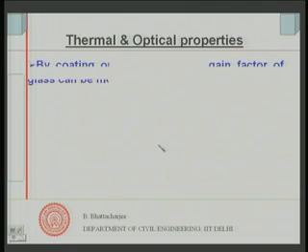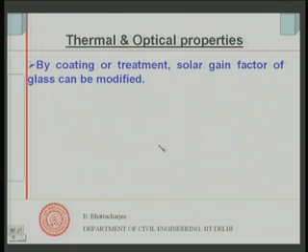So, continuing with this thermal and optical property, we see that solar gain factor is one important issue which allows direct transmission of heat to go in. We do not want direct sunlight to go in. Less energy should go in, its solar gain factor should be low, so that heat does not go in.